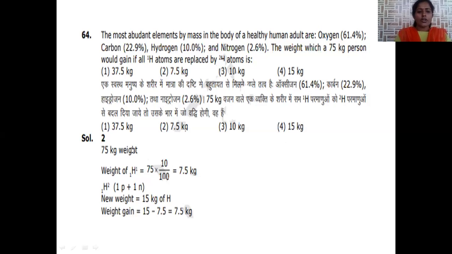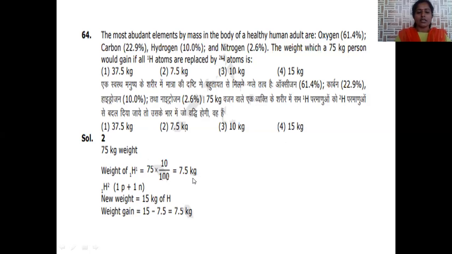In order to calculate the weight change due to the introduction of deuterium, we use this formula. 75 kg is the weight of the person. We only have to find the weight of the hydrogen, which is equal to the total weight, that is 75, into the percentage of hydrogen by 100. Total weight into 10 by 100. 10 is the percentage of hydrogen present in the human body.